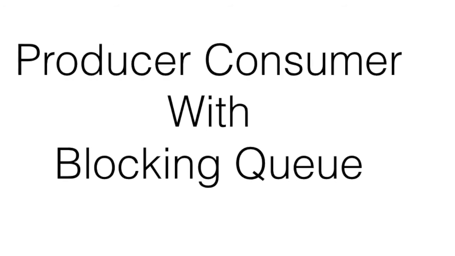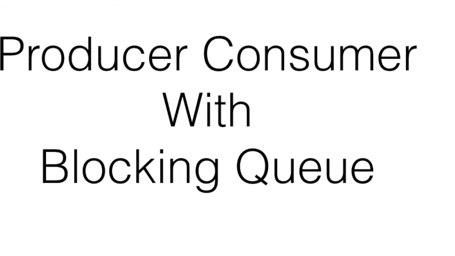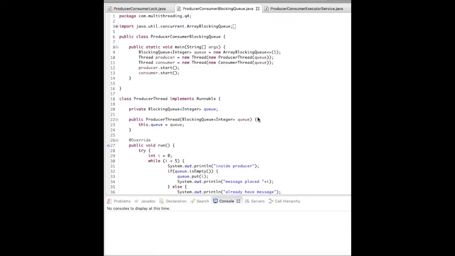So in this next example we will see producer consumer with blocking queue. Now let's see this producer consumer problem with blocking queue. As we have seen till now with lock and synchronized methods, we have to take care of it either in the thread or in the shared object. We have to take care of locking, releasing the lock, making synchronized access, await, or just wait and notify.